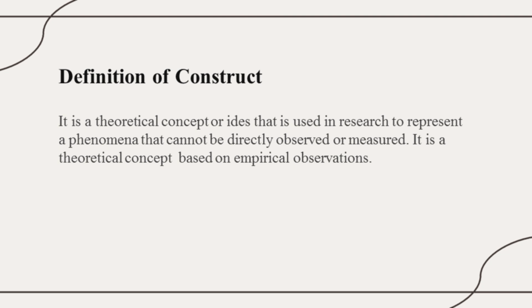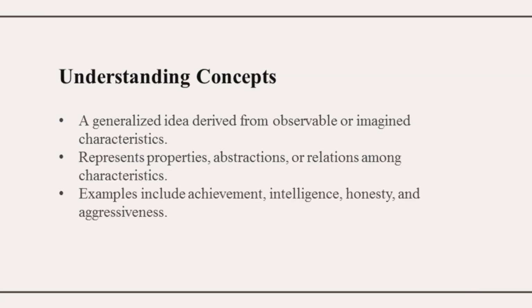Before going deeper into this construct, we first have to know what is meant by a concept. A concept is a generalized idea that is derived from observable or imagined characteristics of objects or events. It represents the properties, or the relations between these characteristics.